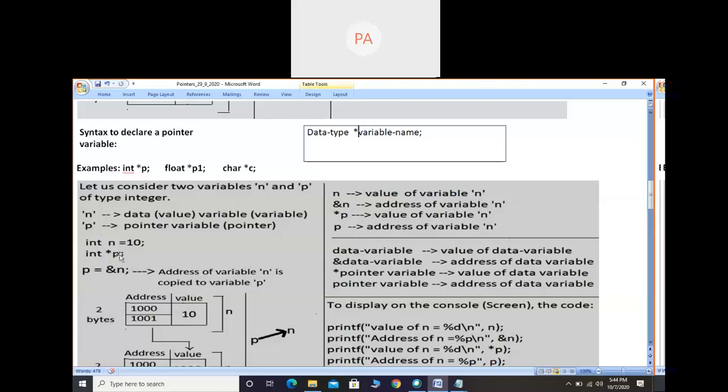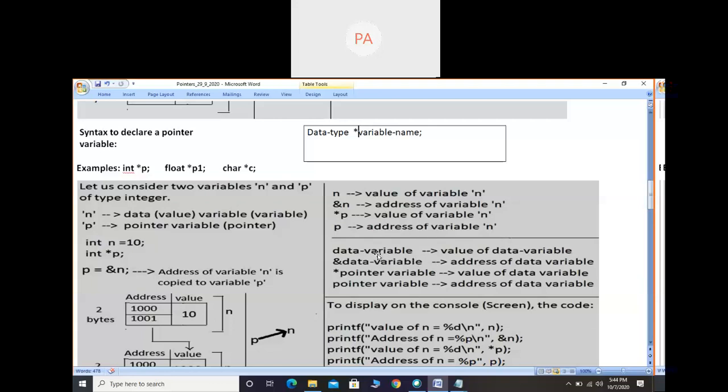That is, star indicates value. So can I get the value directly in the declaration only? No. In the declaration part, you are not getting any value of N. After writing P is equals to ampersand N, then you will get the value of N by using P, that is star P. Okay. So this statement is compulsory. P is equals to ampersand N. Once you write P is equals to ampersand N, then you can do operations.